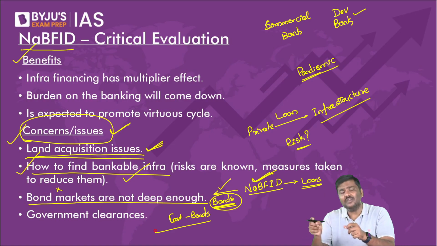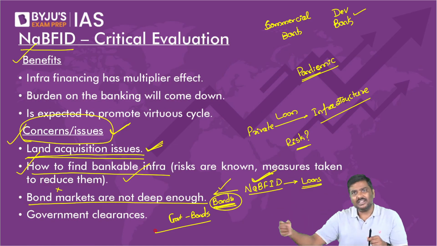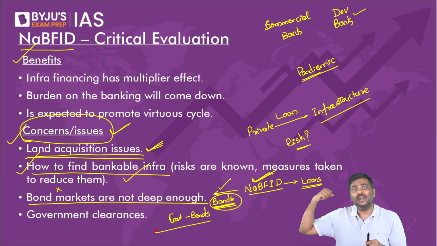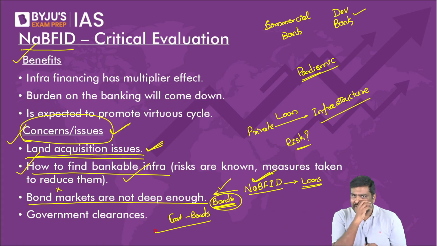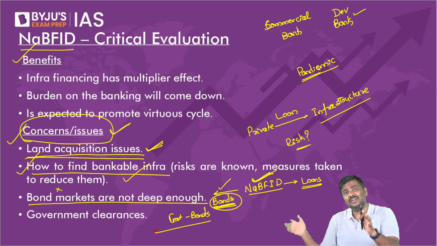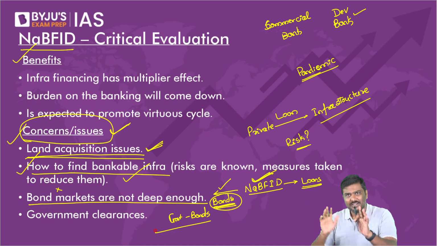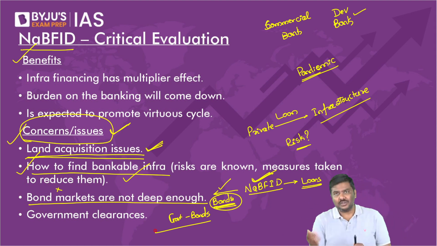Very little of the bond market is from public sector banks, private sector banks and private sector corporates. So very few of these non-government entities are issuing bonds. Now, question is why the bond market is not very well developed.